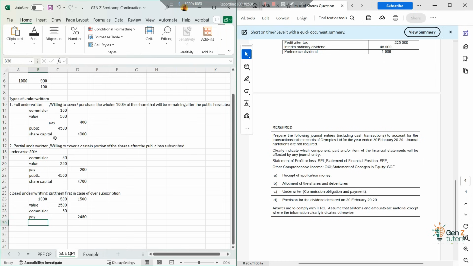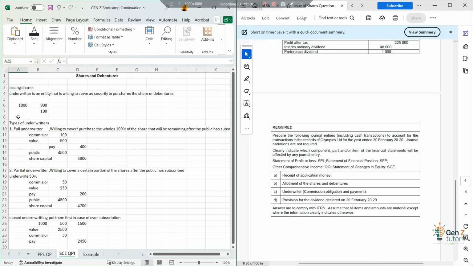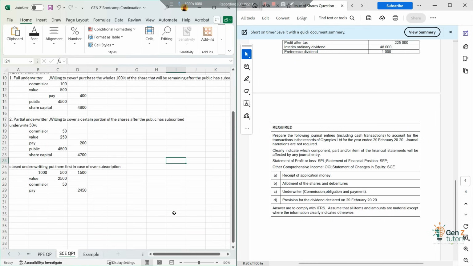and repay the money to the other shareholders, or actually the applications that came in, and return the money to those customers, right? This is the advantage of them choosing to be a closed underwriter. But if it was an open underwriter, this is the situation they would face, whereby we only cater for the public first, and then their shares will come in afterwards. That's the situation that we'll be dealing with.